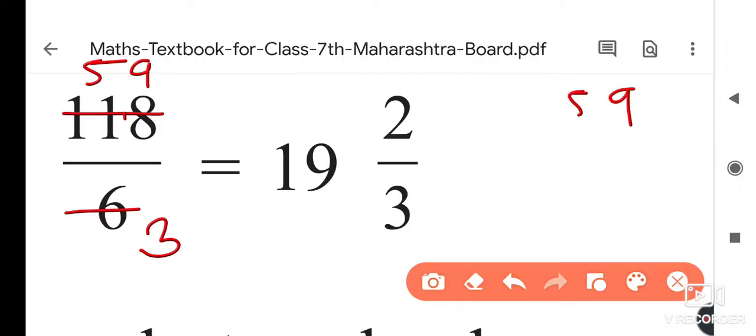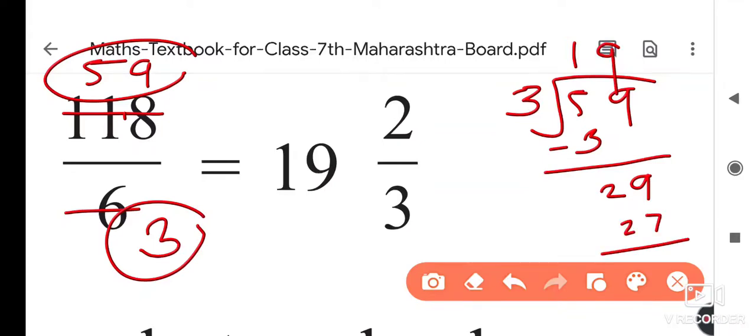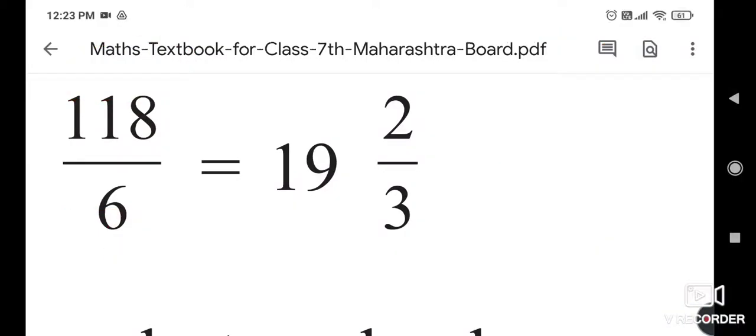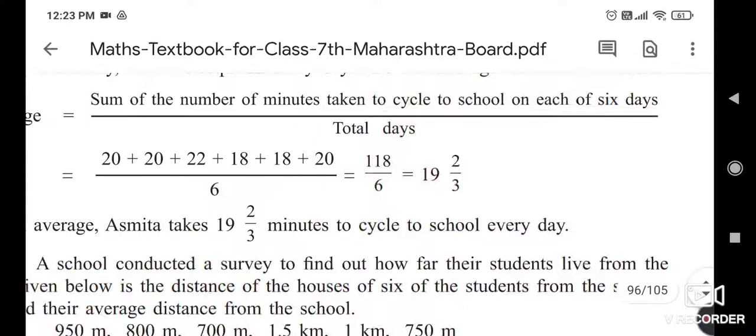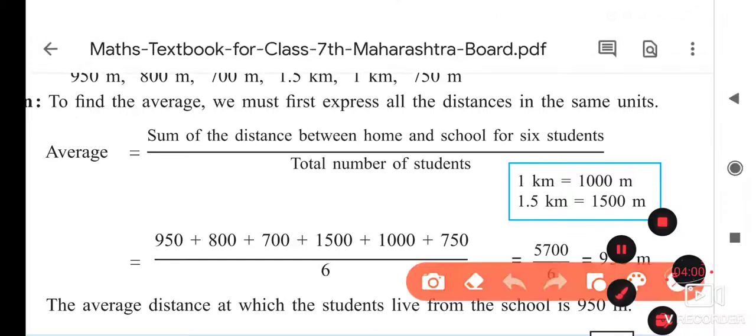Now divide 59 by 3. So here you have to divide 59 by this 3. So 3 ones are 3. If you subtract, 9 and 29, and 3 9s are 27, and the remainder is 2. So just now I told you this divisor we have to write here, then the quotient we have to write in front of the fraction, the remainder we have to write at the numerator position, and the number we are dividing, that we have to write downside. In this way we are finding the average, that is, the sum of numbers divided by the total numbers, then we get its answer.